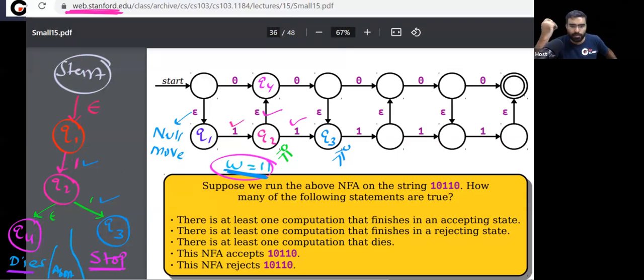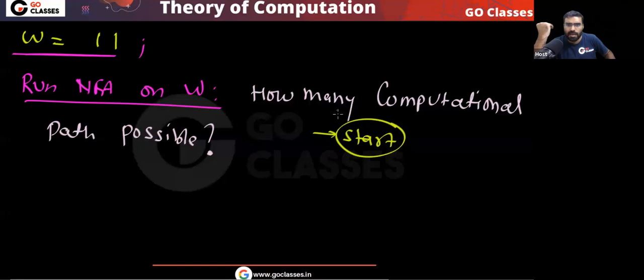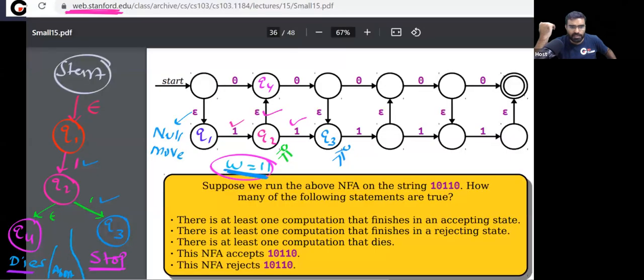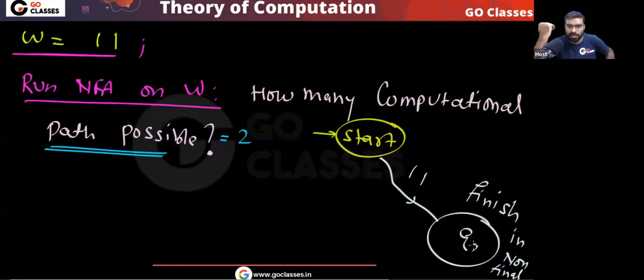So tell me how many computational paths are there? Only 2 computational paths are there. One path will finish in a non-final state, that is Q3.